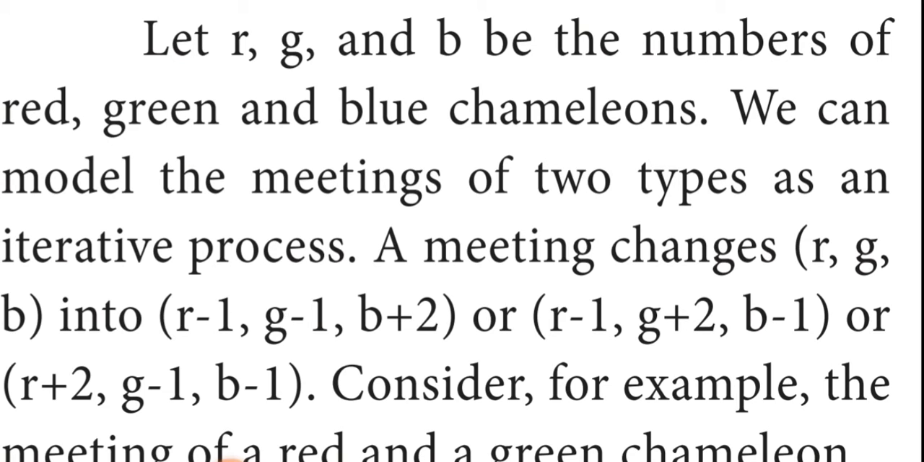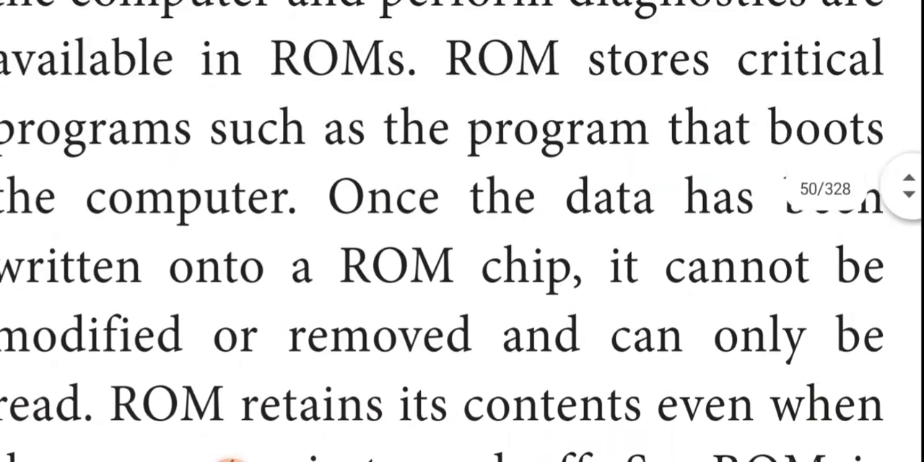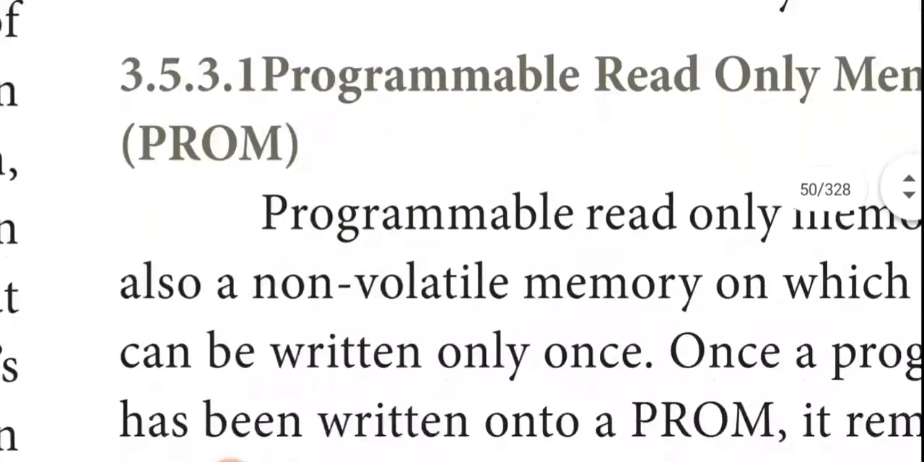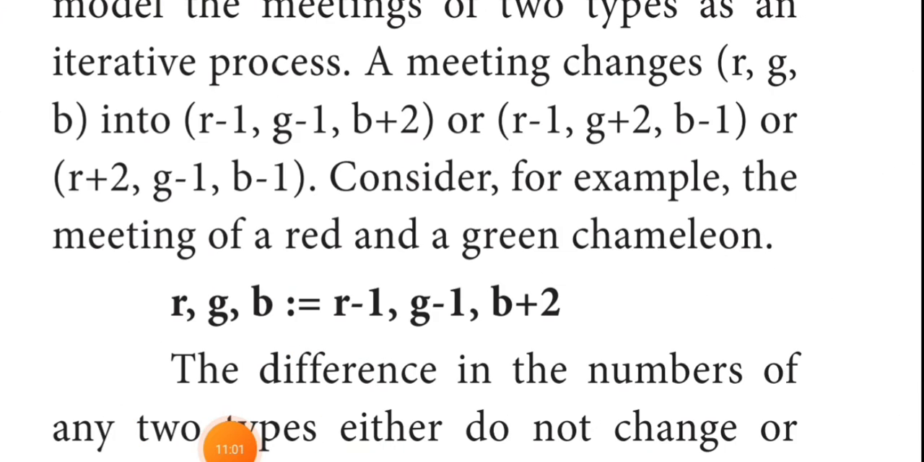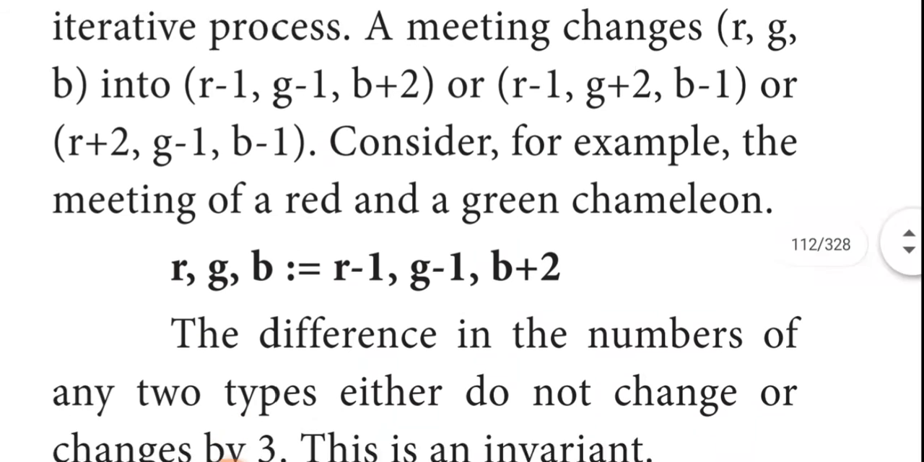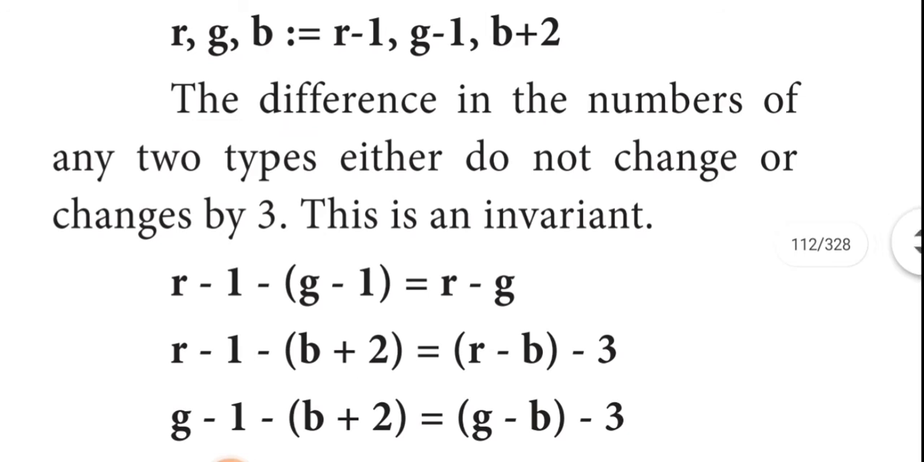So consider, for example, the meeting of a red and a green chameleon. Okay, now we can see the example. When red and green chameleons meet together, they change into the blue chameleon. The difference in the number of any two types either does not change or changes by 3. This is an invariant.